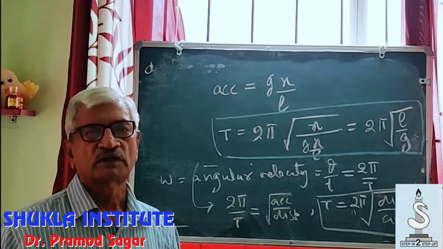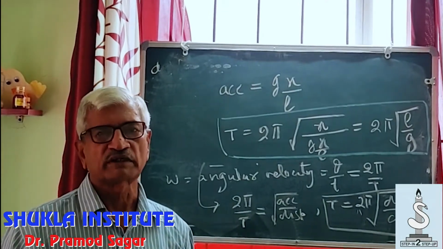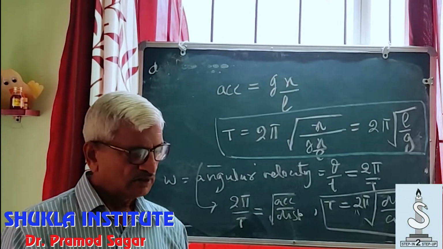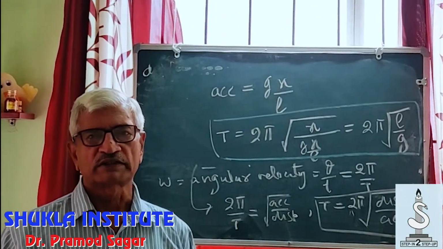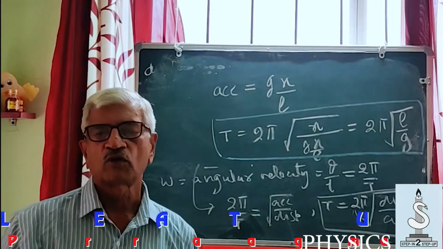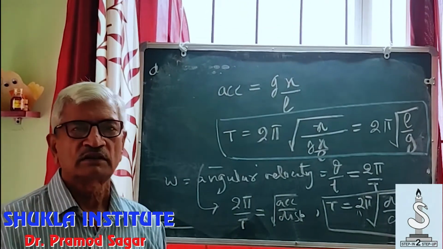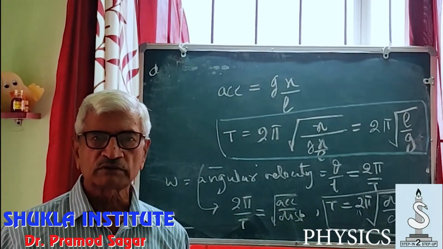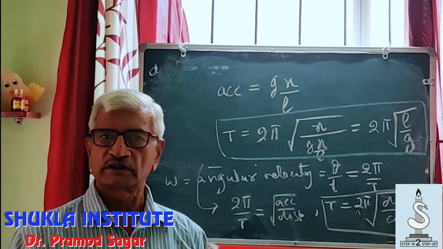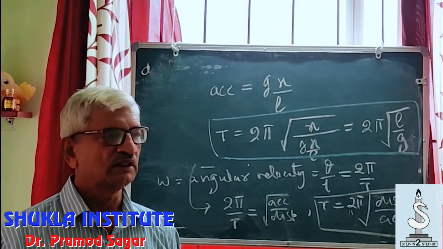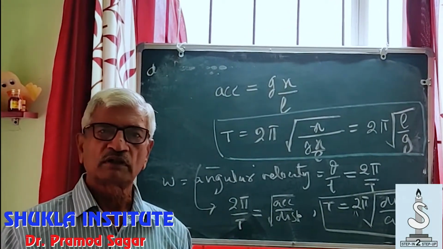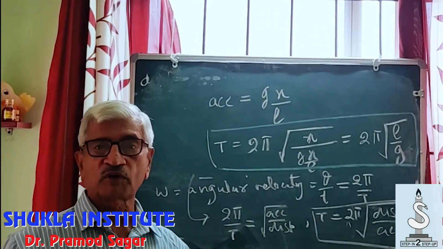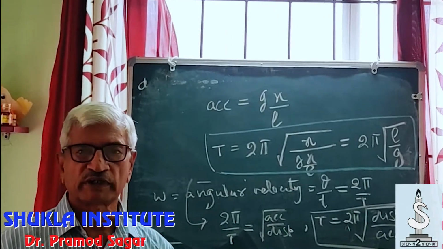But right now, I am interested in discussing something different. So for today, I would like to conclude with few points. One, I hope you will understand that a simple harmonic motion must be a periodic motion and must satisfy certain conditions, two conditions which we have discussed. We have given one example of simple pendulum. We have given another very important example of a particle moving in a circle.